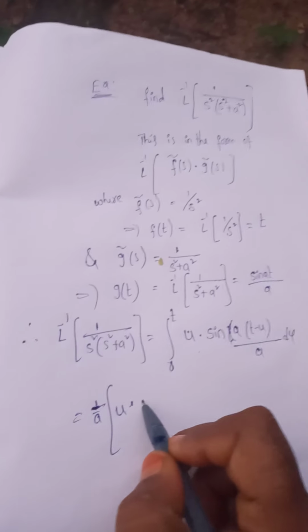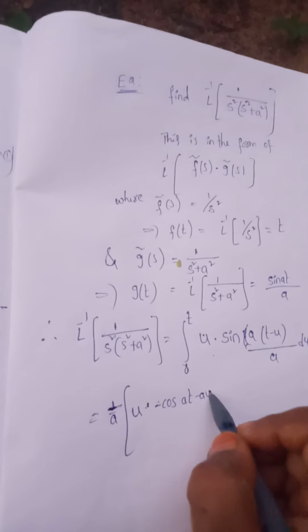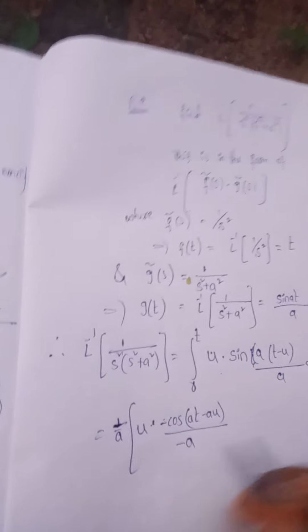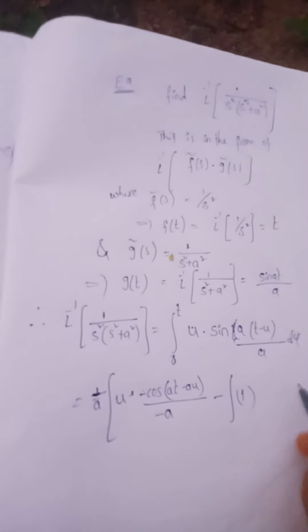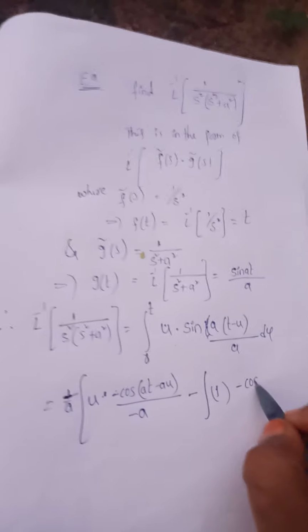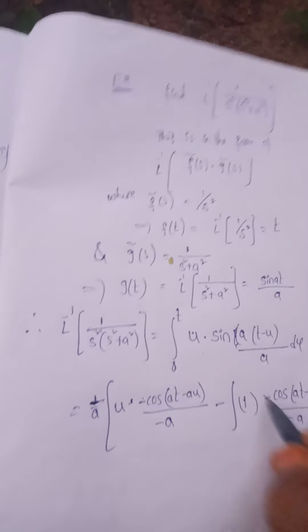Using the u into v formula: u into integration of sin a(t minus u), that is cos a(t minus u) by minus a, minus integration of differentiation of u, 1, into integration of sin, that is cos a(t minus u) by minus a, du.